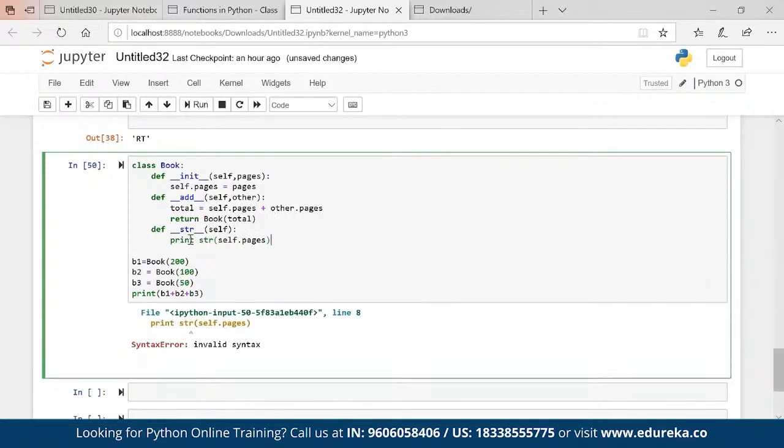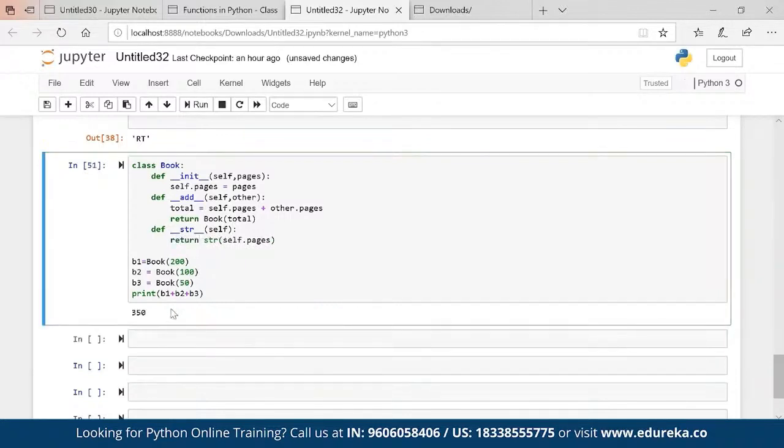Sorry, it should be written, not print. Okay, so you're getting 350. So from here we can clearly say that operator overloading is pretty much possible. That is one form of polymorphism. Okay, now there is a concept of method overloading.